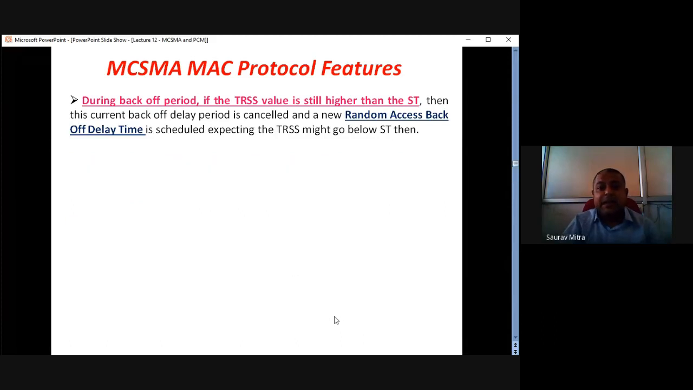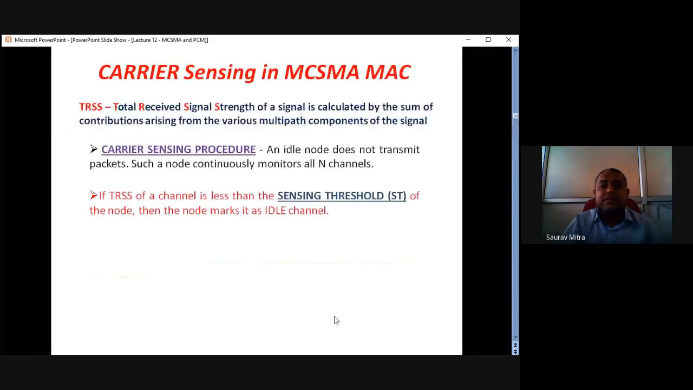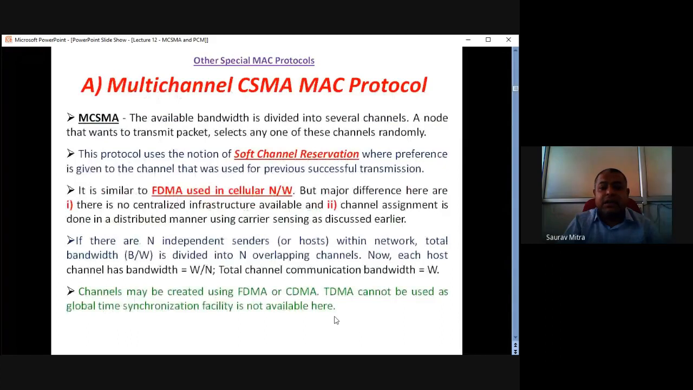So I'll just give you a recap. What is MCSMA? It is the same as CSMA. But what new things have you learned in this case? First one is what is meant by soft channel reservation. Soft channel reservation is selecting the same channel over which the sender node transmitted data successfully the previous time. So that is the first definition. Second is what is soft channel reservation, the new thing.